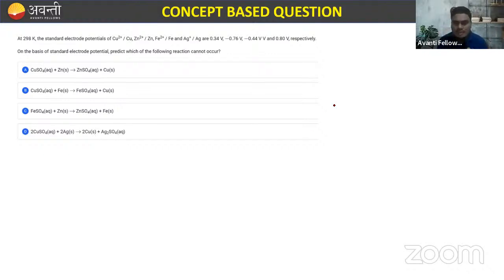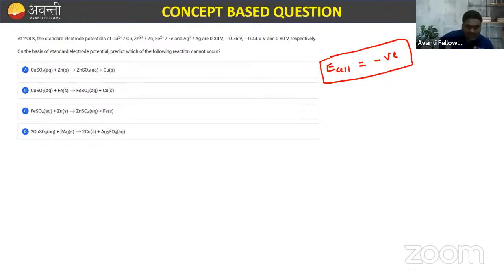Cannot occur means you have to find for which the EMF of the cell comes out to be negative, right? For those cells in which the EMF of the cell is negative, this cell won't work. The reaction cannot occur, है ना? तो फटाफट बताओ इन सभी चारों में से ऑप्शन ए बी सी डी, for which the EMF of the cell is negative. ठीक है, ये मैंने हिंट दिया है.